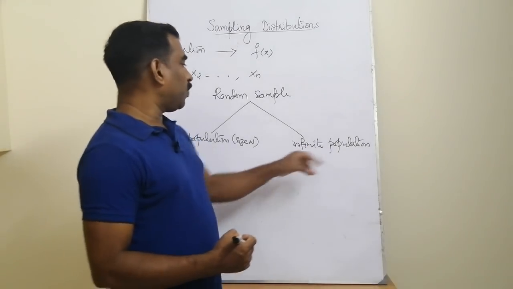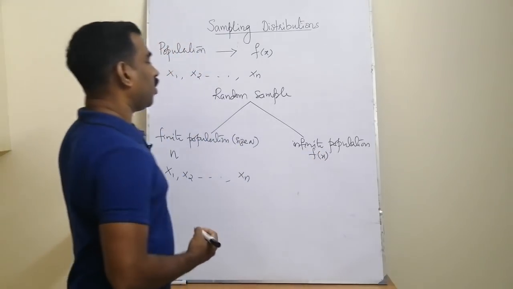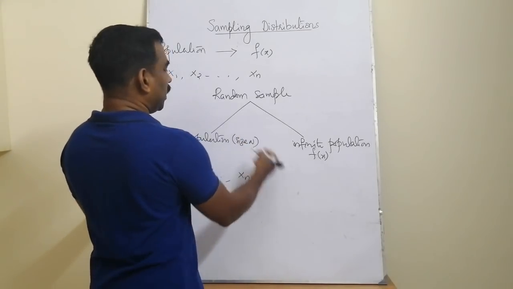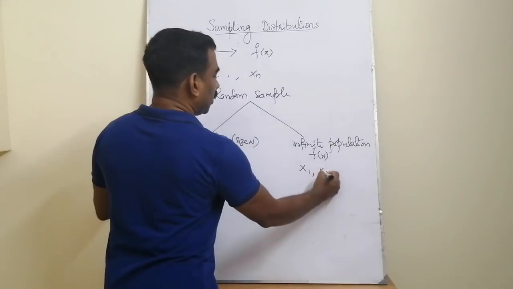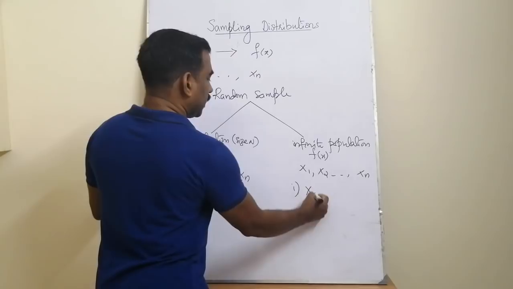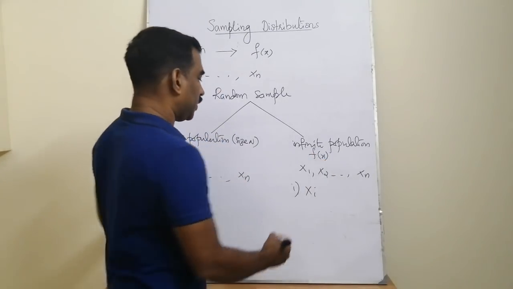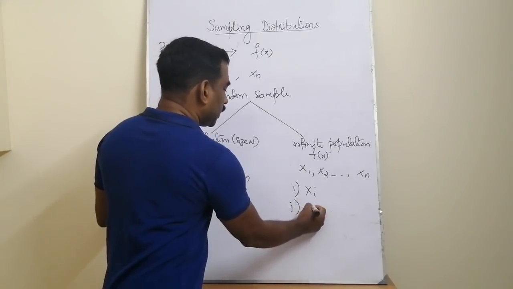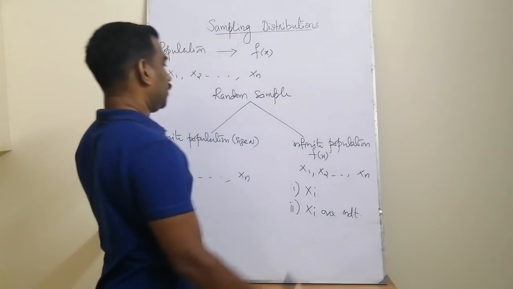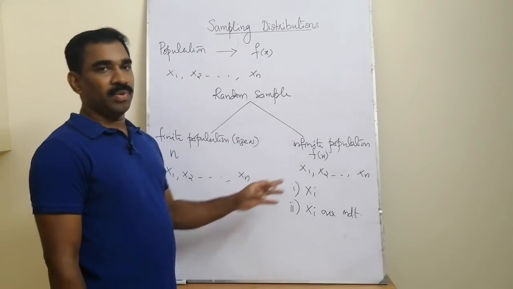Similarly, for an infinite population, say the infinite population is characterized by the corresponding probability density or probability distribution, say f(x). We say that x1, etc., xn is a random sample of size n if each of these xi follows the same distribution as the population, f(x), and second, all these random variables xi are independent. So these are the definitions of a random sample for a finite population and an infinite population.